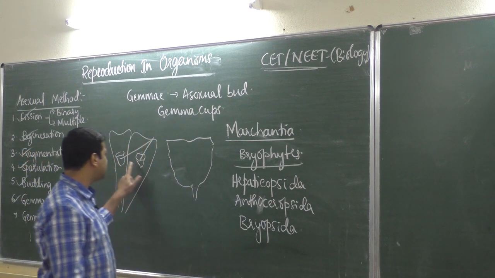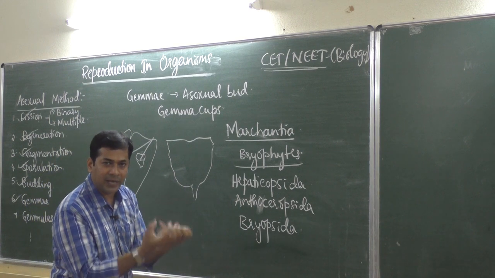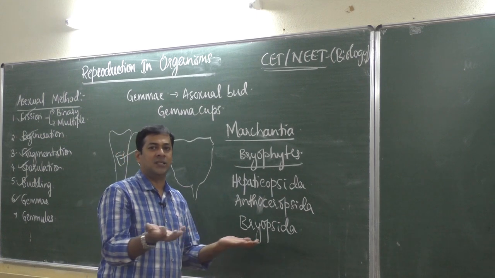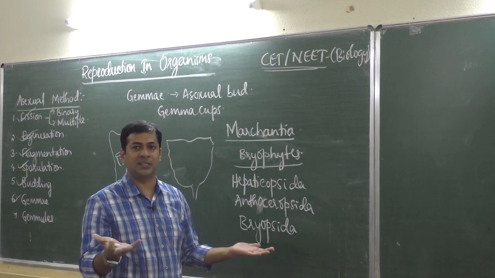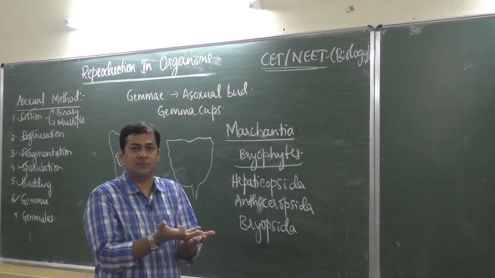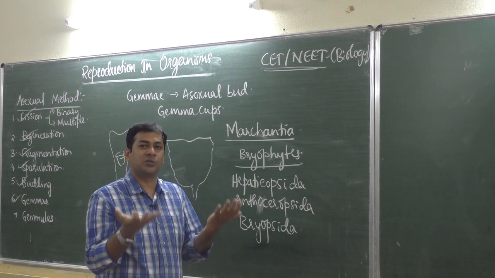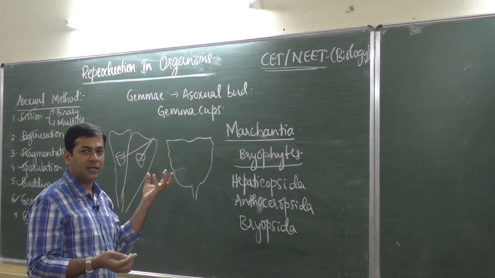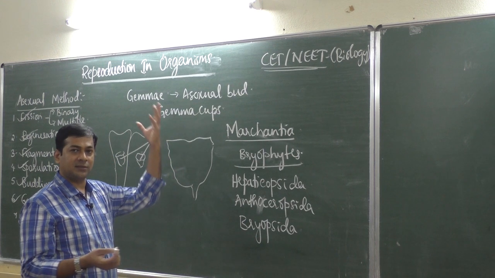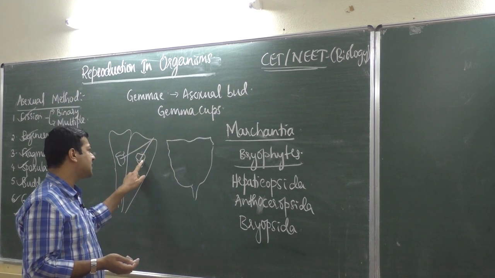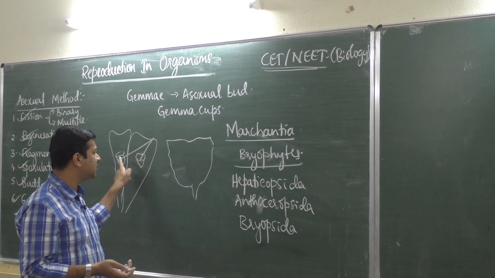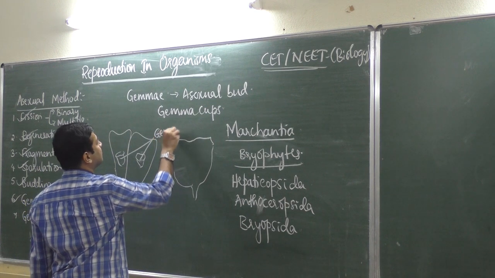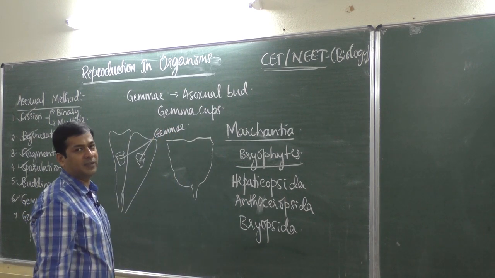Later these asexual buds, these cups, will detach, it will break, and these cups will fall on the soil surface. When it falls on a suitable substratum, that is required wet soil, which is required for growth of bryophytes, then these asexual buds, gemma or gemmae, produce a new plant. Asexual bud is called gemma. It is produced in bryophytes.